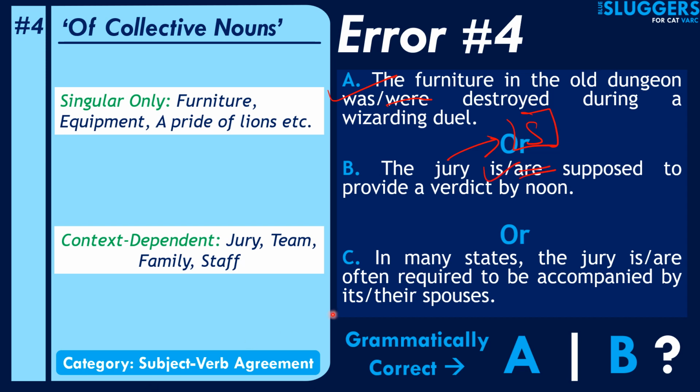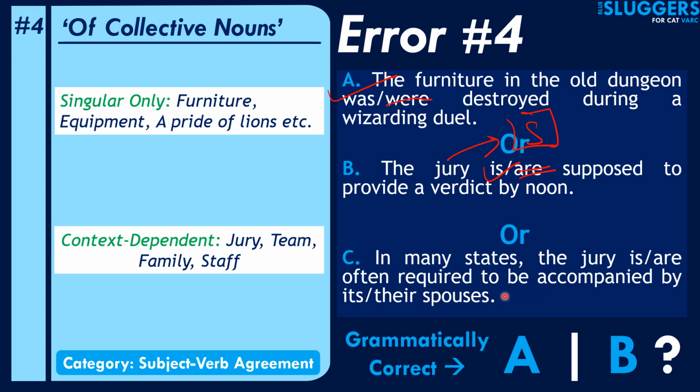Now let's consider the next sentence. It says: in many states the jury is or are often required to be accompanied by its or their spouses. Now guys, it's quite easy to understand that the jury will not have a single spouse. There'll be multiple spouses, and of course you also get the hint from the plural form of spouse being used here. Every member of the jury will have a different spouse.